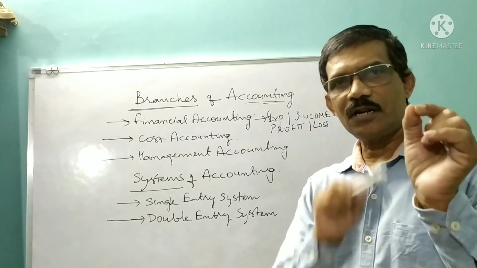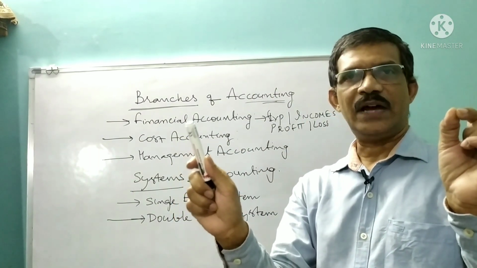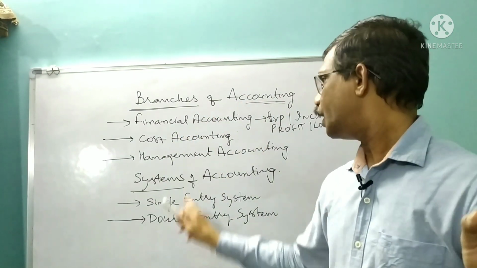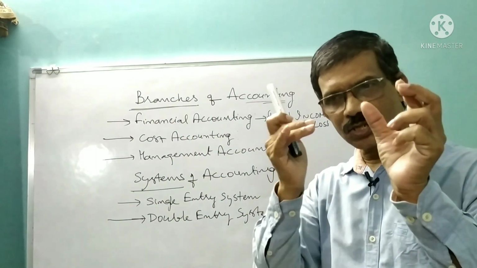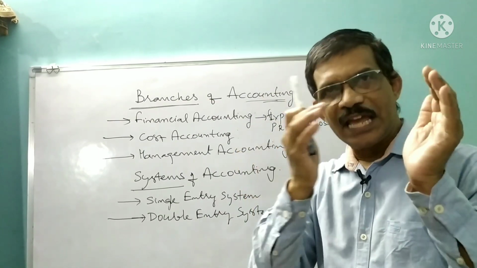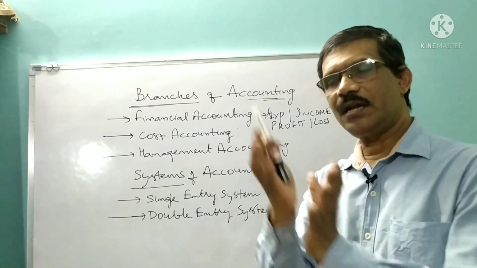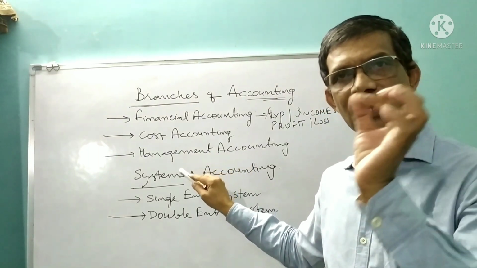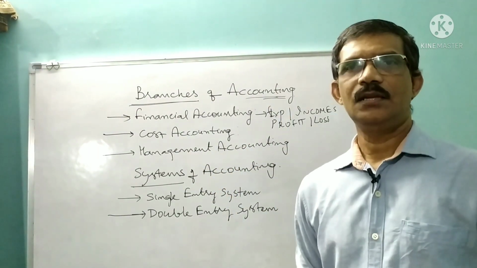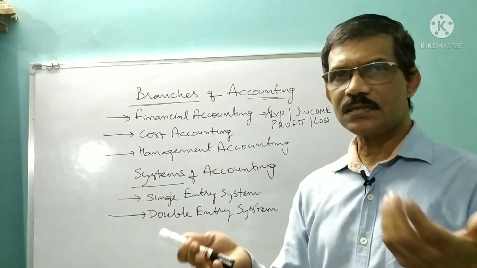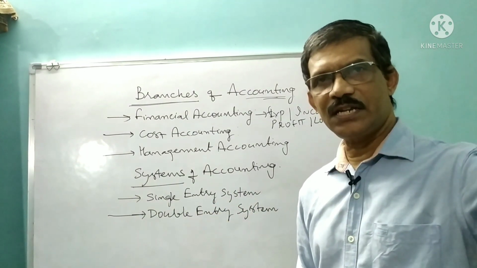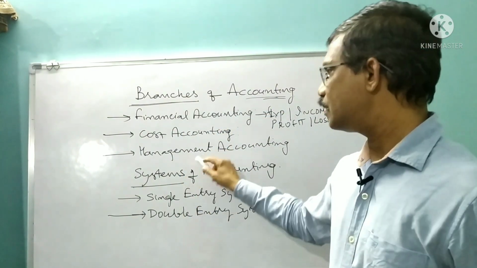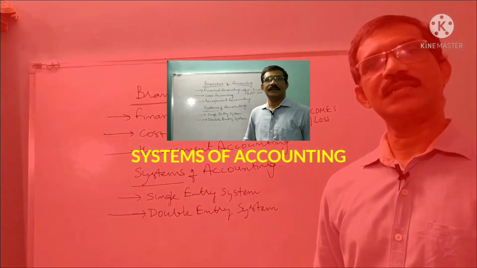Financial accounting focuses on financial aspects of the business organization or any organization for that matter. Cost accounting focuses on cost control, elimination of wastages and increasing your profitability. Management accounting focuses on correct decisions. So how to take these correct decisions with the help of accounting information? On that particular aspect, management accounting focuses.